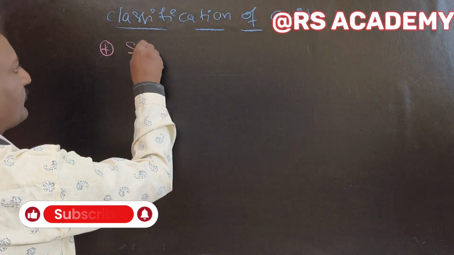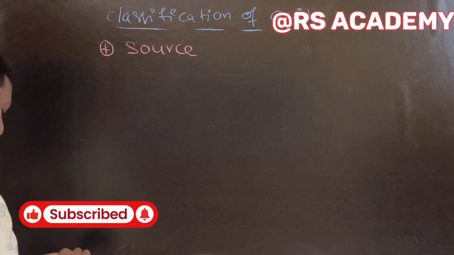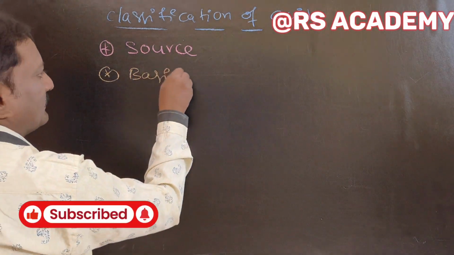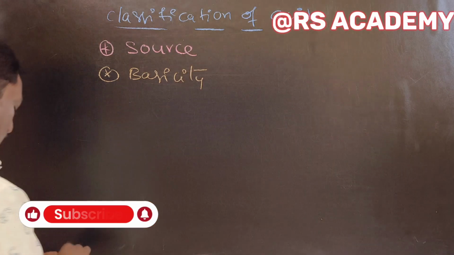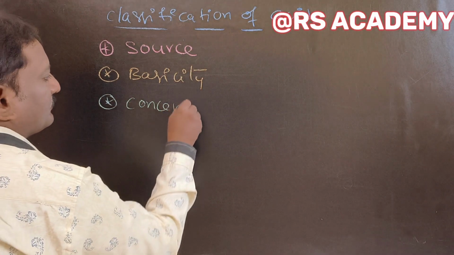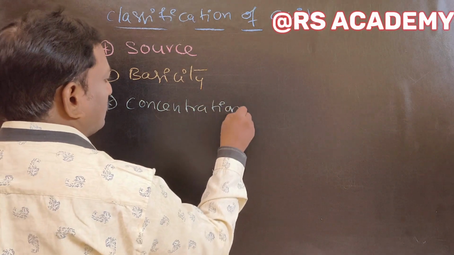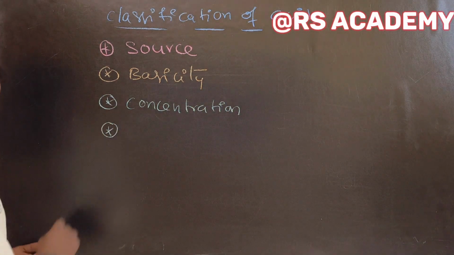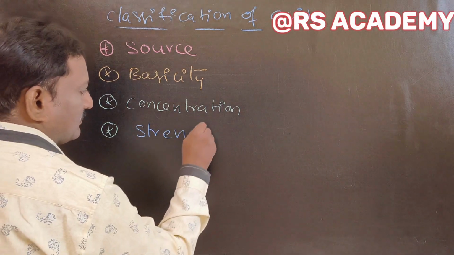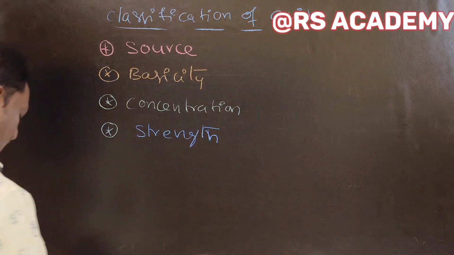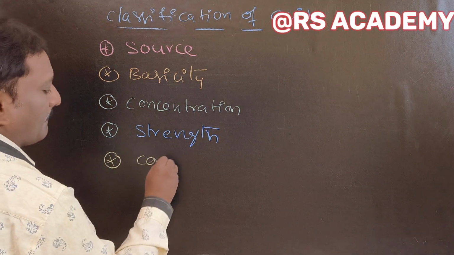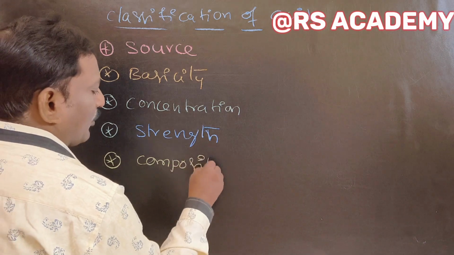based on their source, based on basicity, based on concentration, based on strength, based on composition.